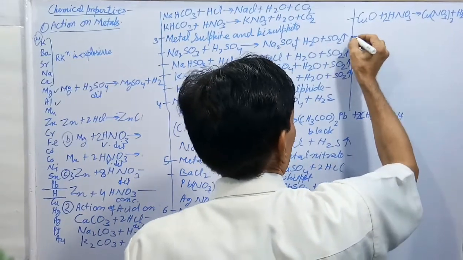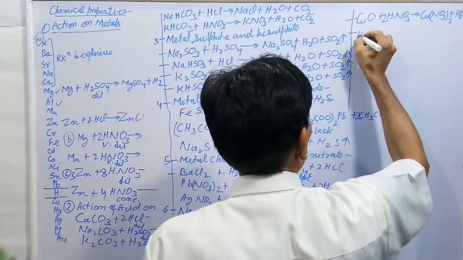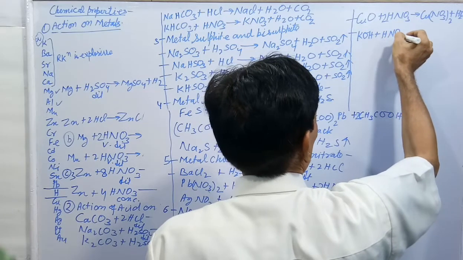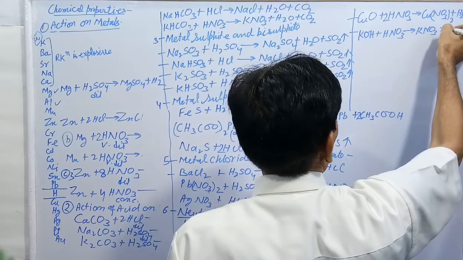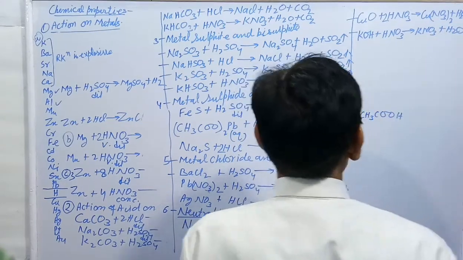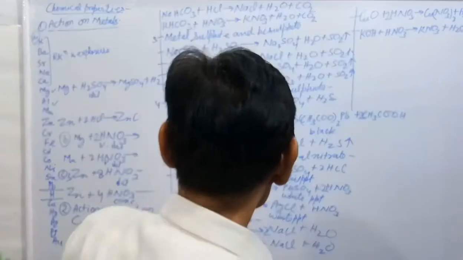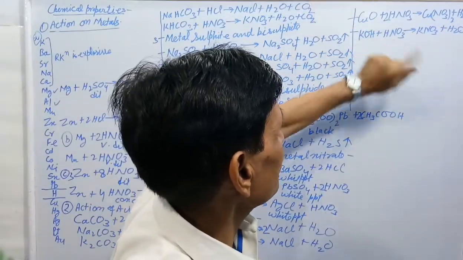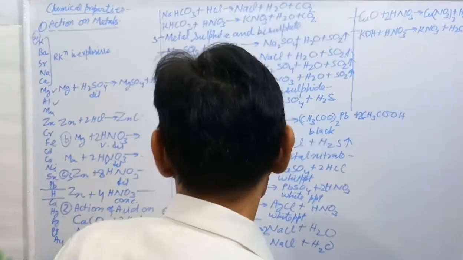Next, KOH plus HNO3 forms KNO3 plus H2O. In these reactions, metal oxides and metal hydroxides are bases that react with acid to form the respective salt of the acid and water.